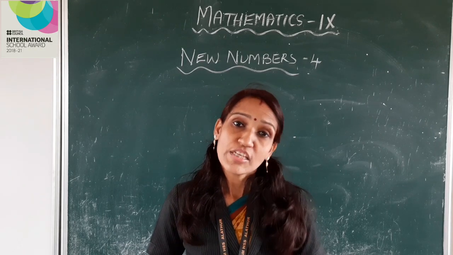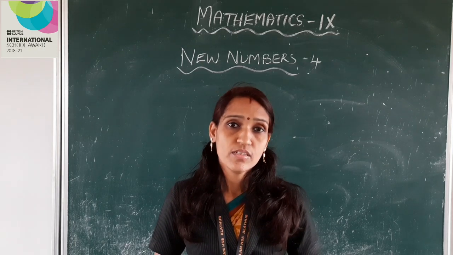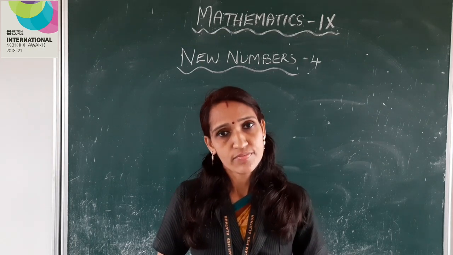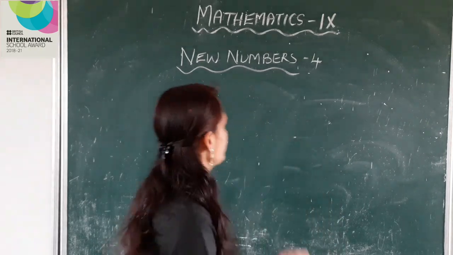Okay. If you listen carefully, then only you will be able to understand the concept. So pay keen attention. Our topic is length and numbers.